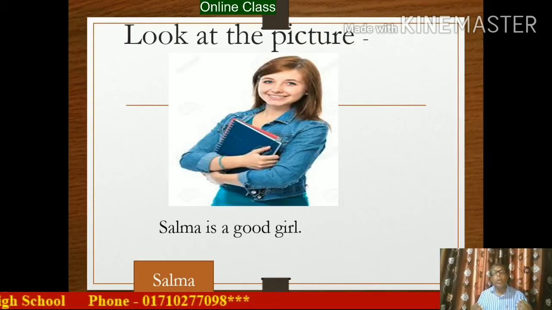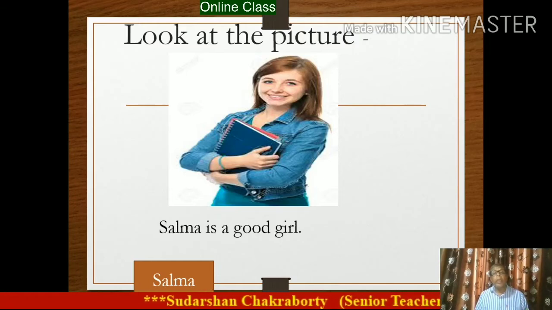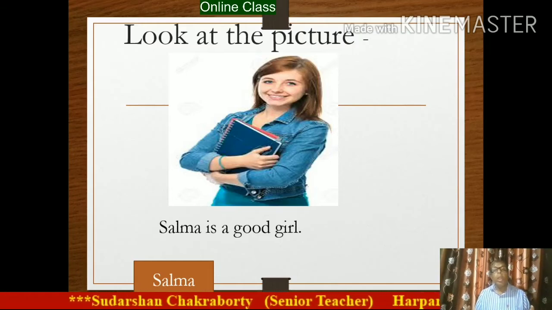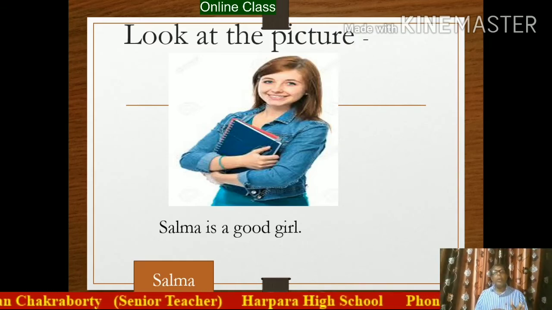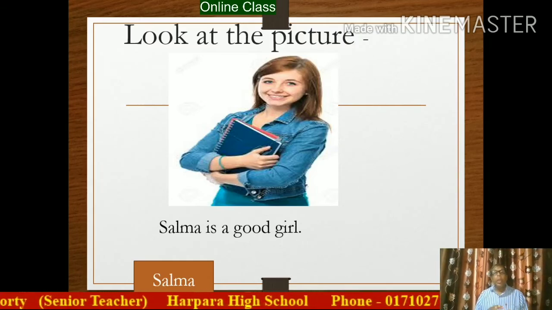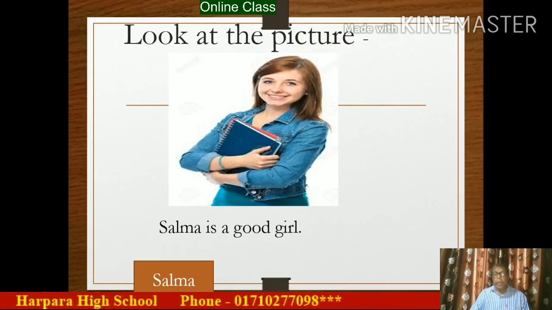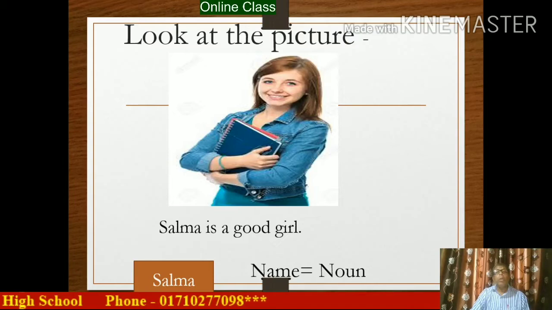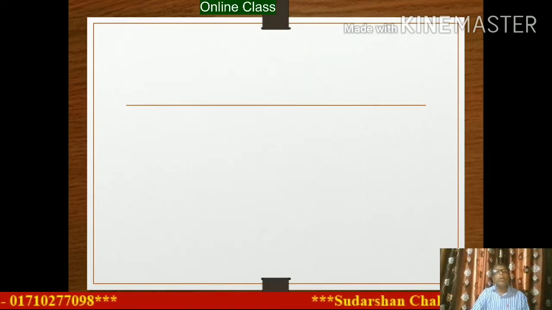Noun is a word of a person, place or thing. Again reply, what is noun? Noun is a word. It is a name of person, name of place, name of thing. Dear student, now in this sentence, Salma, it is a noun.